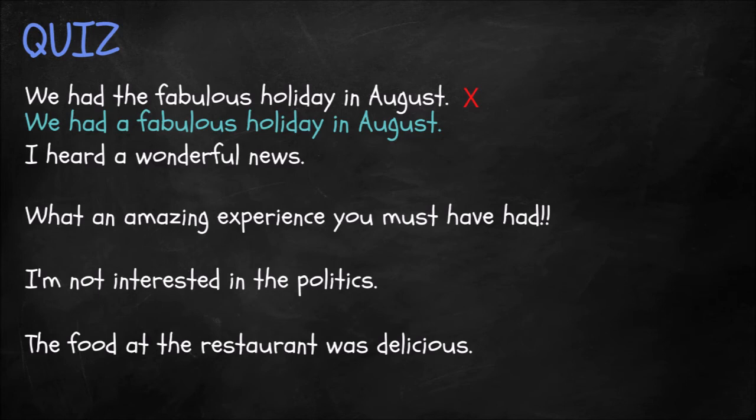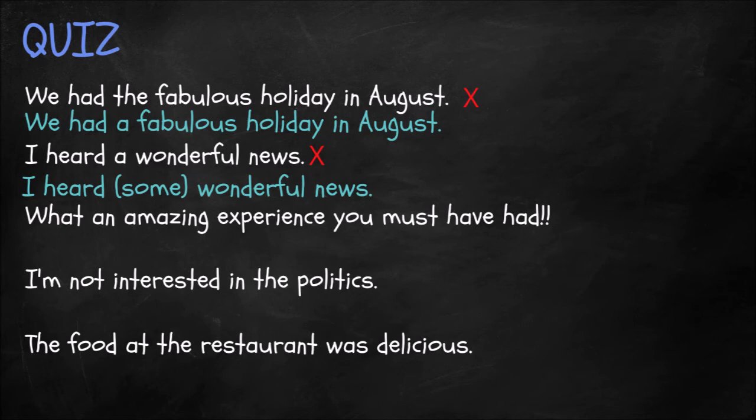The next sentence is, I heard a wonderful news. This one is also incorrect, and actually it's one of the most common mistakes that I hear. So in this case, news is uncountable. You can't use a with it. So you could say, I heard wonderful news. Perhaps more naturally, we would say, I heard some wonderful news. You remember, you can use some with uncountable nouns as well as plural countable nouns too.